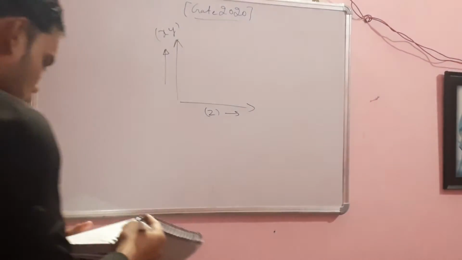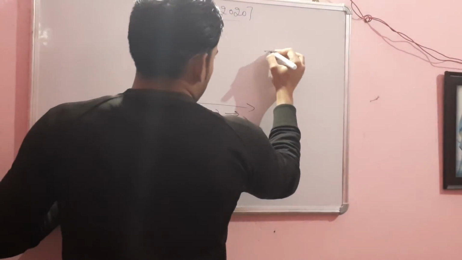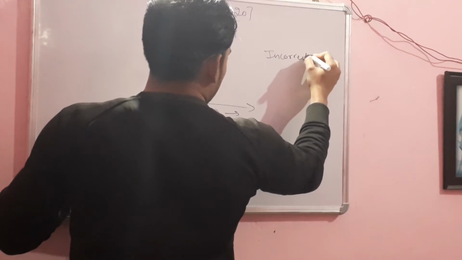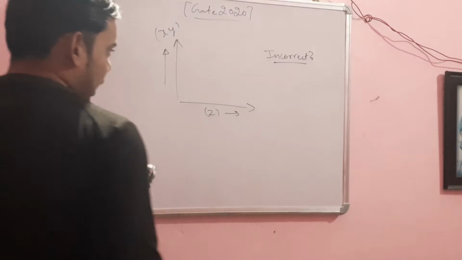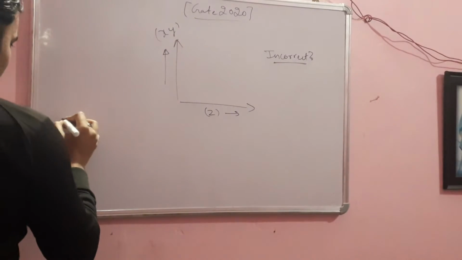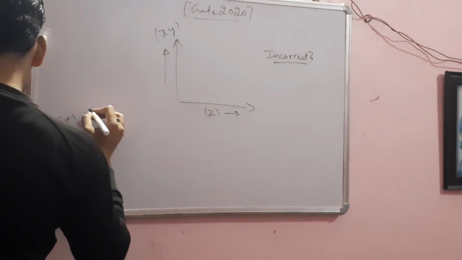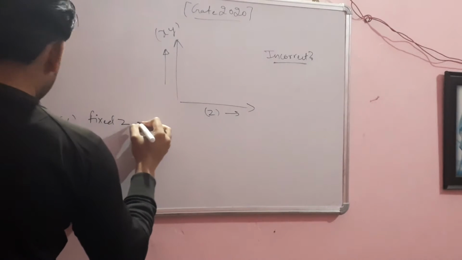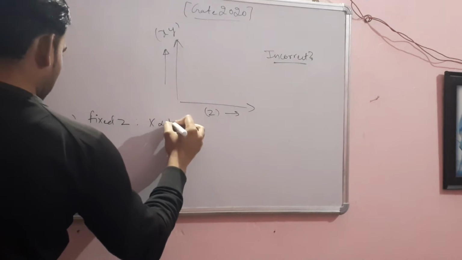Okay, so I am writing the question here. We have to choose the incorrect statement. The first statement says for fixed z, x is proportional to y.